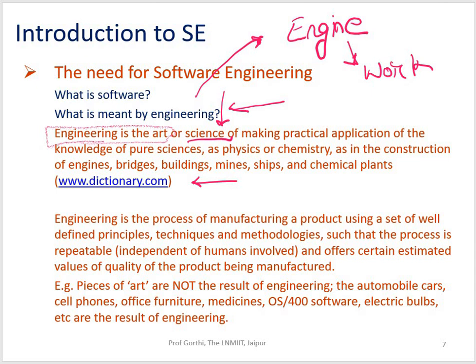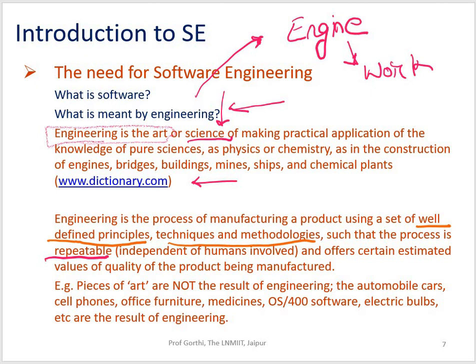So engineering is the process of manufacturing a product using a set of well defined principles, techniques and methodologies, such that the process is repeatable and offers certain estimated values of quality of the product being manufactured.